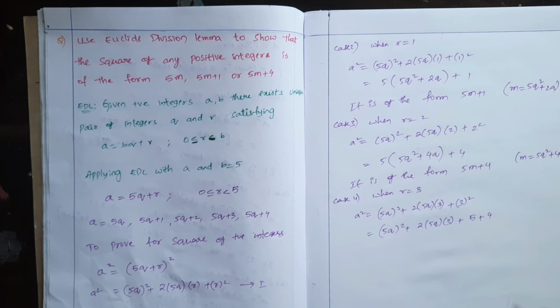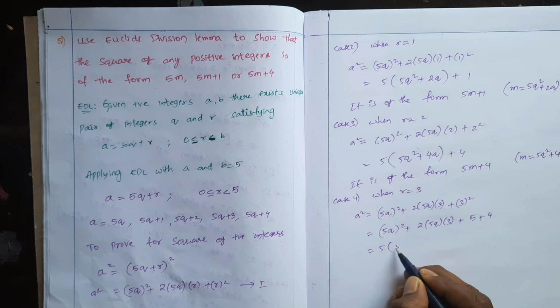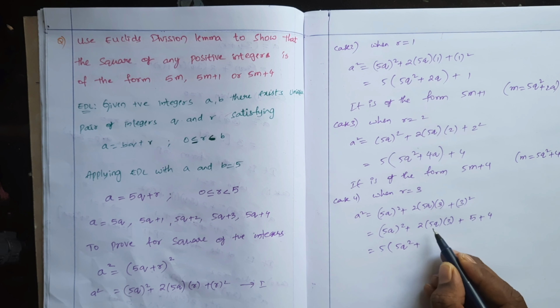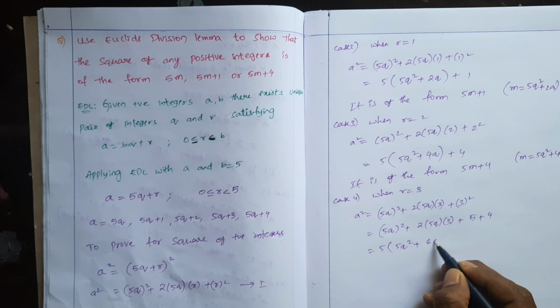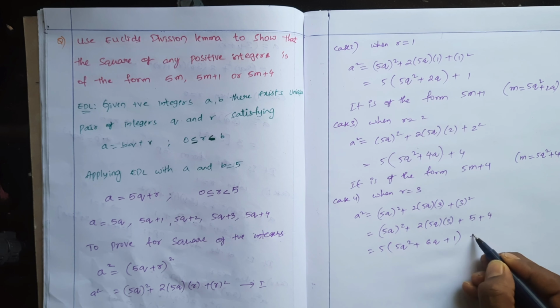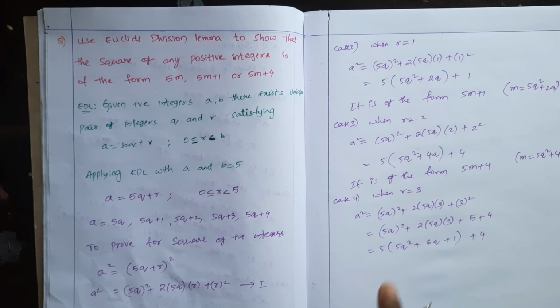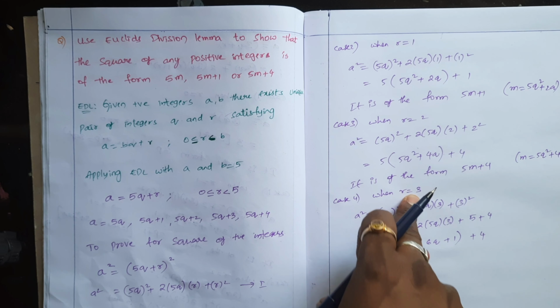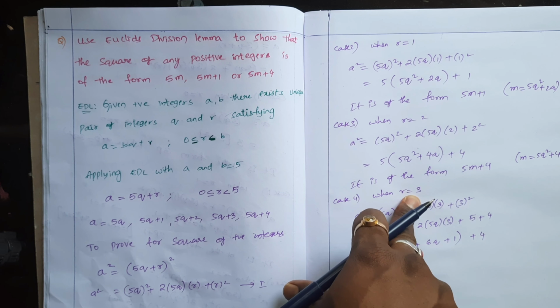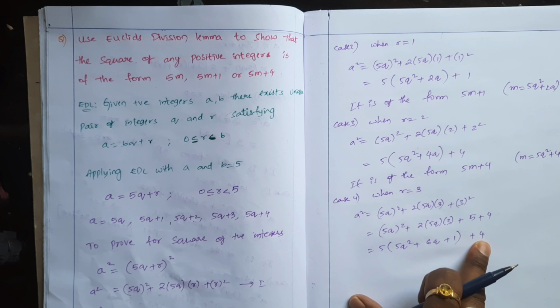The nearest multiple is 5, 5 plus 4, because I want to take 5 common. If you take 5 common, 5q square, 2 3s are 6q, plus 5 1s. So what is the remainder? 4. So numbers that leave remainder 3, example 8, 8 square, 64, also leave remainder 4.